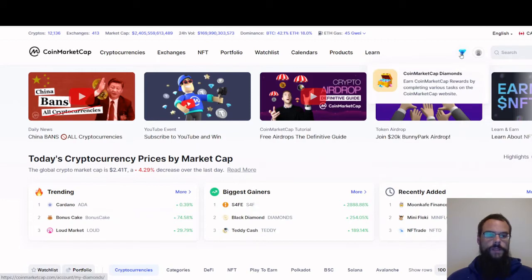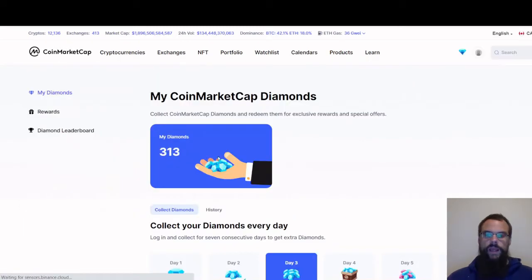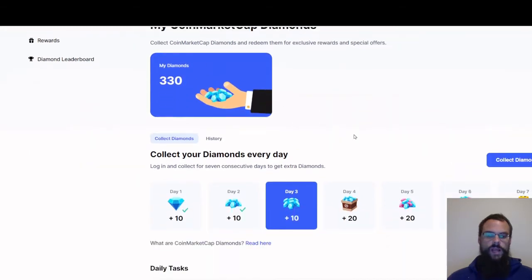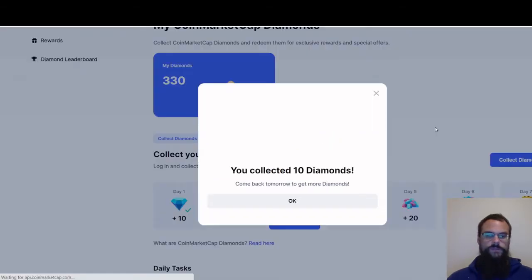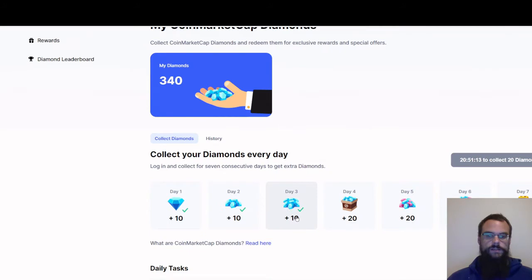This little diamond here is something new that CoinMarketCap has started doing. It's called diamonds. You can collect your diamonds, and see, I've already got 330 diamonds. I'm going to collect my daily for today, where you get 10 diamonds a day for 3 days, and then you move on to the 4th, 5th, and 6th day. You get 20 diamonds for each of those days, and then on day 7 you get 50 diamonds.